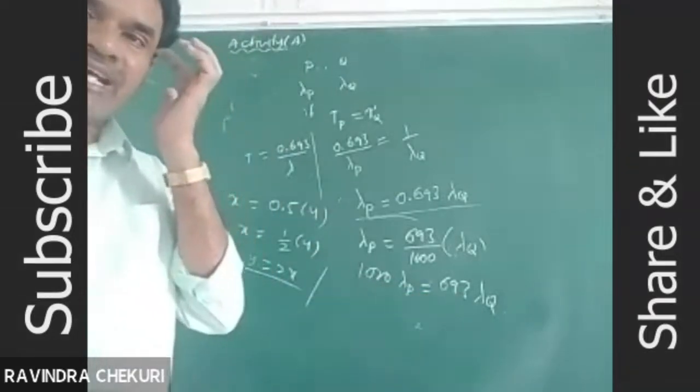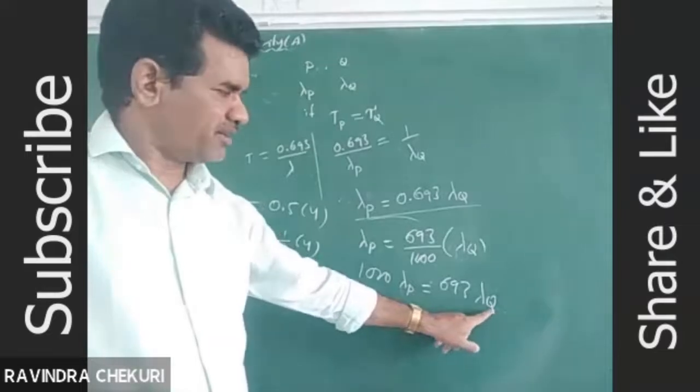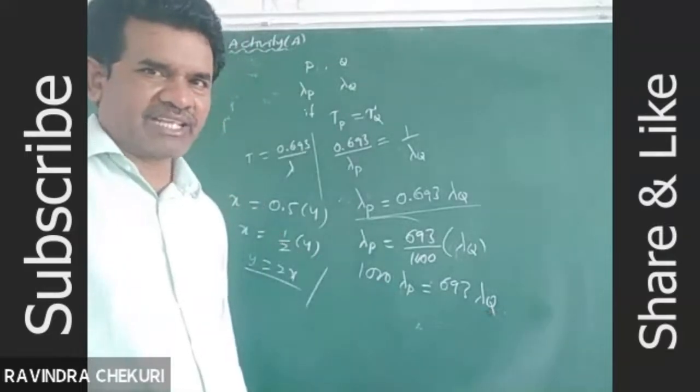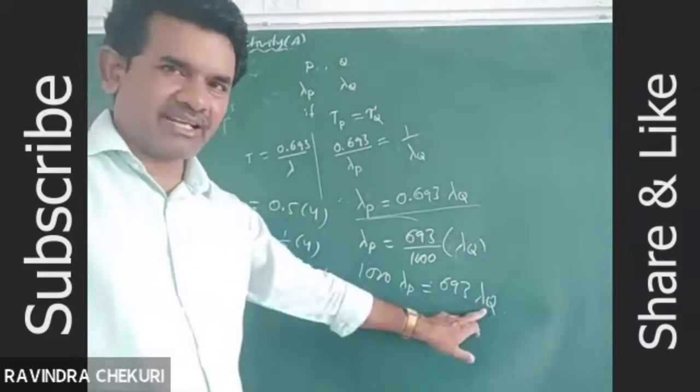Now tell me, which one is greater? Q is greater.